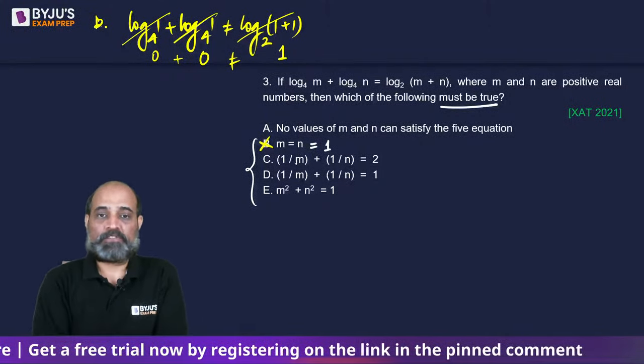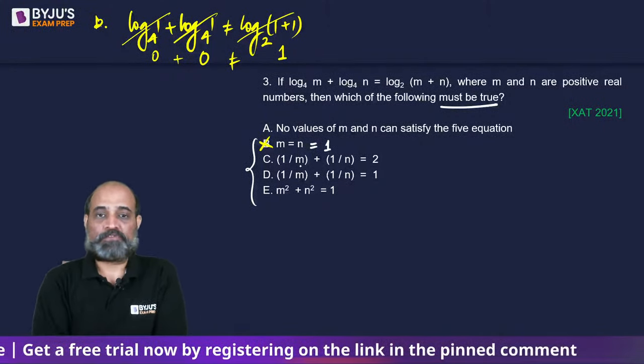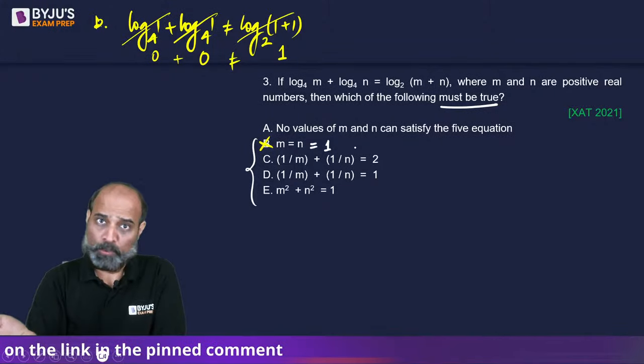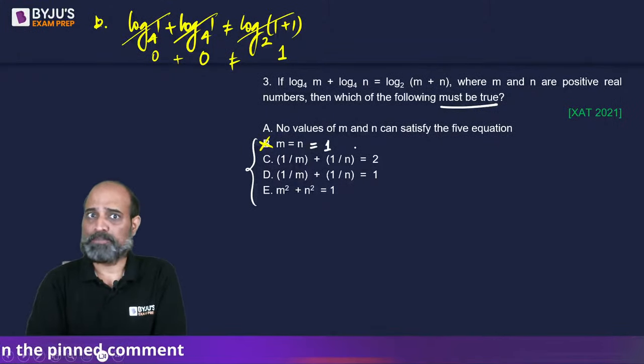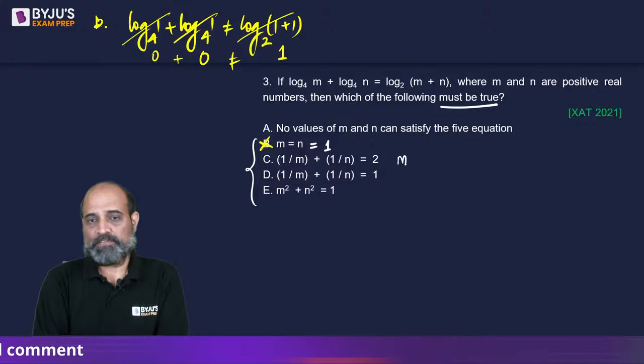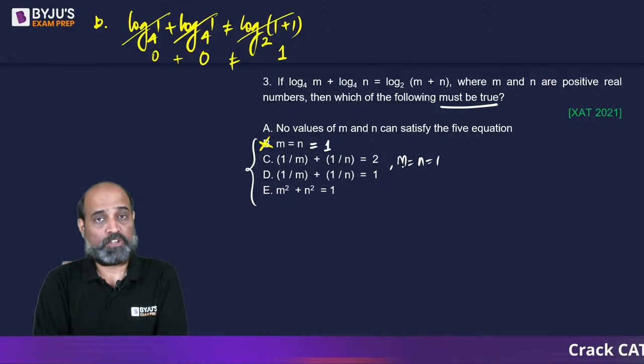The next one, 1 by m plus 1 by n is equal to 2. Think of any set of values, क्योंकि all हमेशा true होगा. So it doesn't matter what is the value of m or n. So in this case, if I take m is equal to n is equal to 1, I'll get 1 by 1 plus 1 by 1 is equal to 2. 1 plus 1 is 2. ये अभी हमने check करा, it doesn't work. Right?